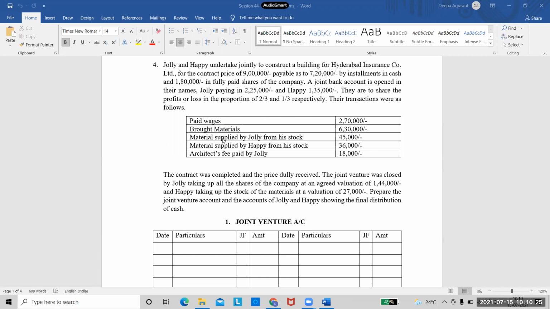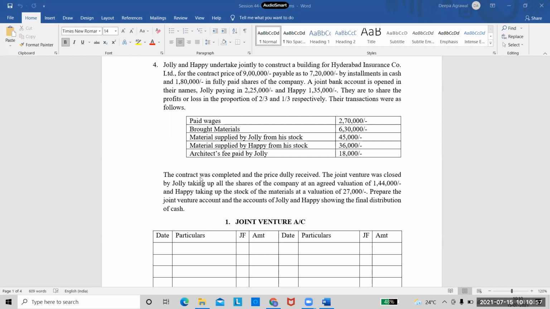See next one, materials supplied by Jolly from his stock. So that means this is the material which Jolly has given to the venture. Materials supplied by Happy from his stock. So this is the materials which Happy has given from his stock. So for the first 2 items, you will write joint bank. For the next 2 items, you will write the name of the co-venturer who is spending it. And the last one, architect's fees paid by Jolly. So again, Jolly has also paid for the architect's fees.